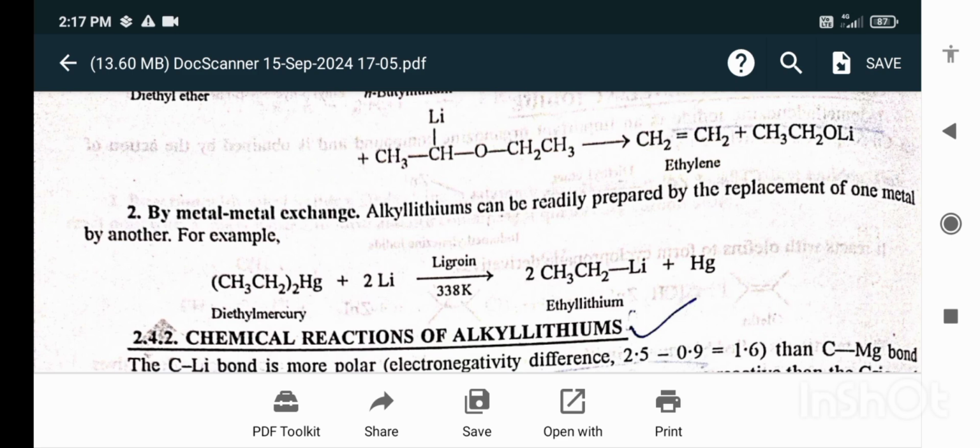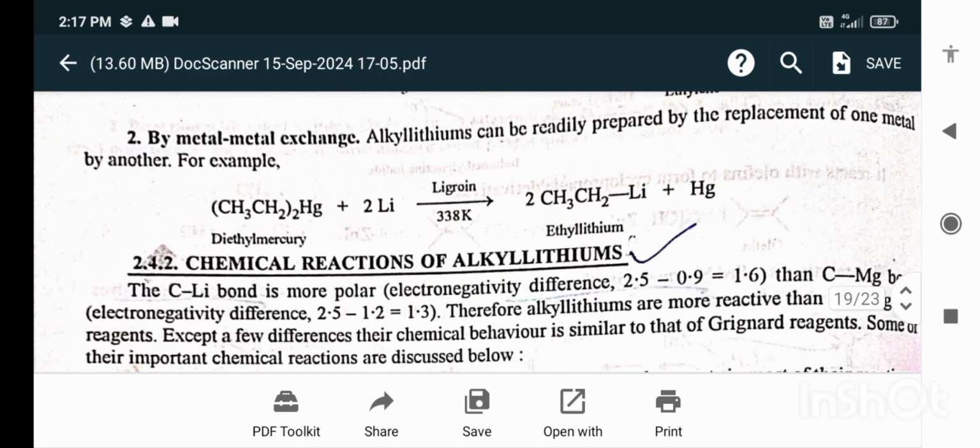By the metal-metal exchange, alkyl lithiums can be readily prepared by the replacement of one metal by another. Chemical reactions of the alkyl lithiums.